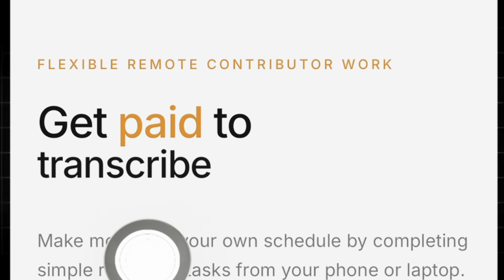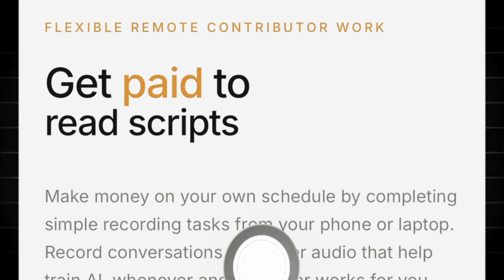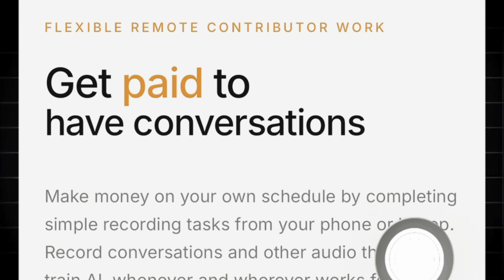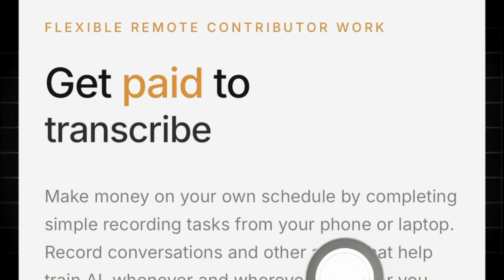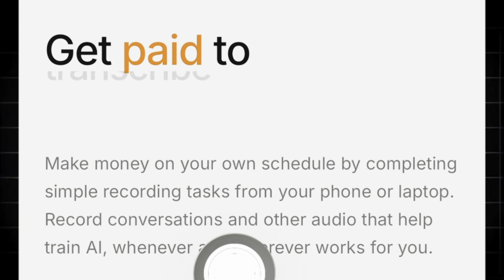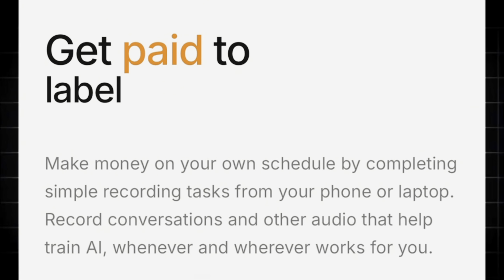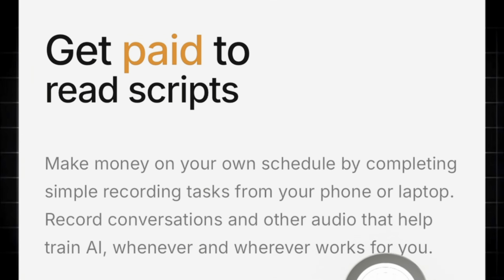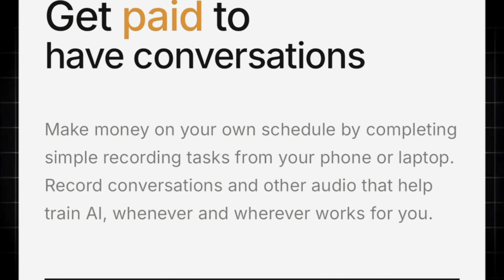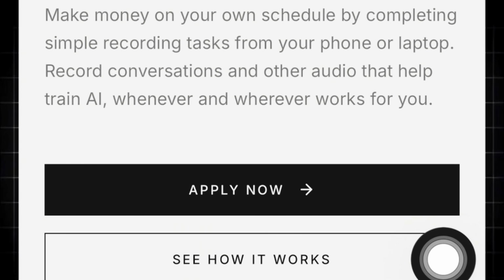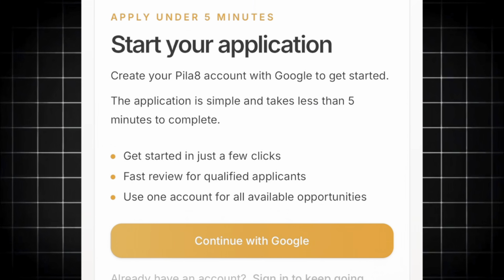All right, so right here on the platform, you can see they say get paid to read scripts, make money on your own scheduling by completing simple recording tasks from your phone or laptop, record conversation and other audio that helps train AI whenever and wherever works for you. And all you want to do to get started is hit apply now, and it will bring you to this interface.